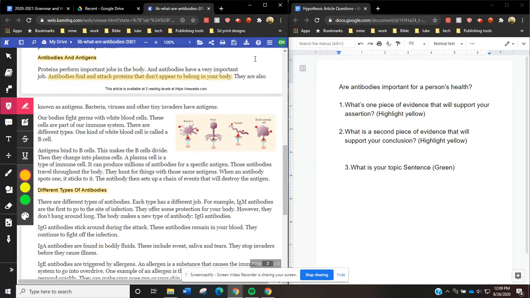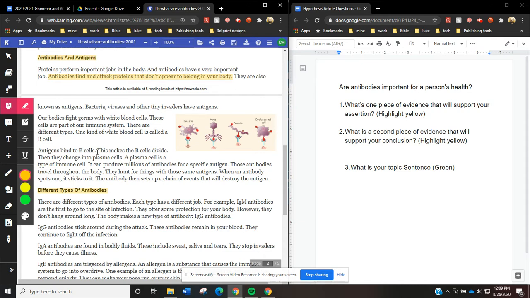Let's keep reading. They are also known as antigens. Wait, oh, the invaders are called antigens. Bacteria, viruses, and other tiny invaders have antigens. Our bodies fight germs with white blood cells. These cells are part of our immune system. They are different types. One kind of white blood cell is called a B cell.